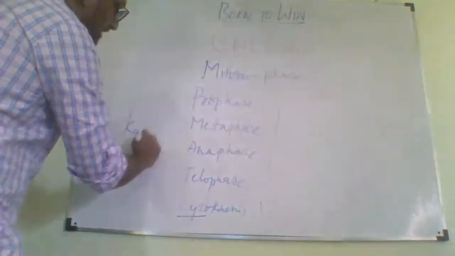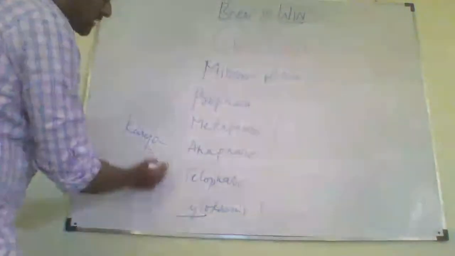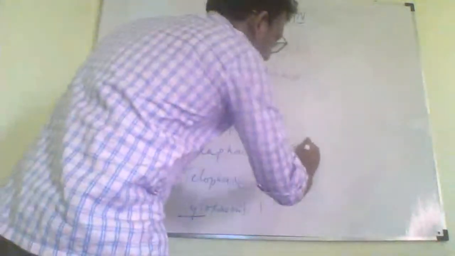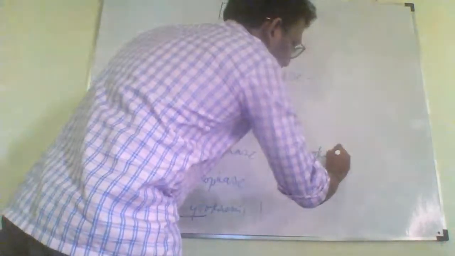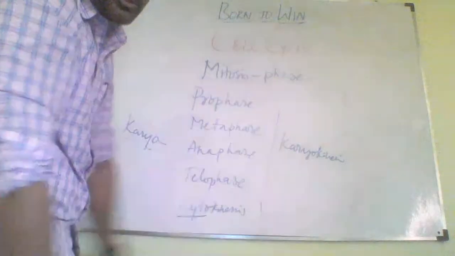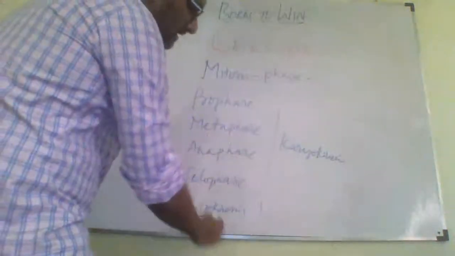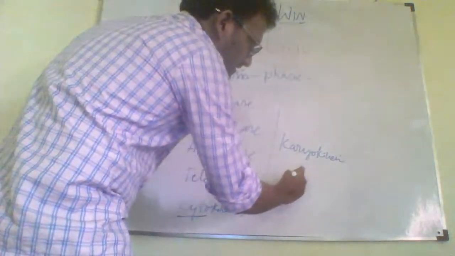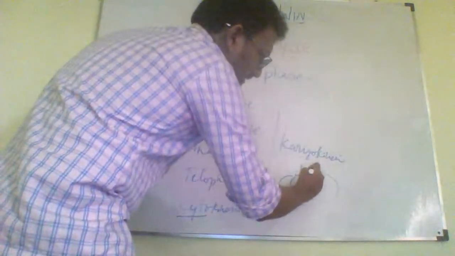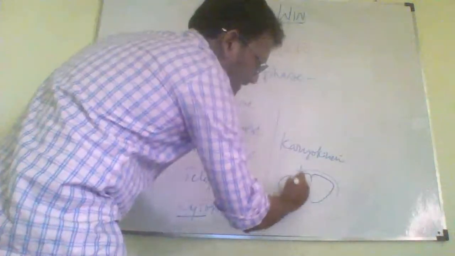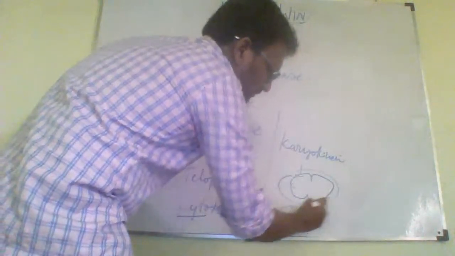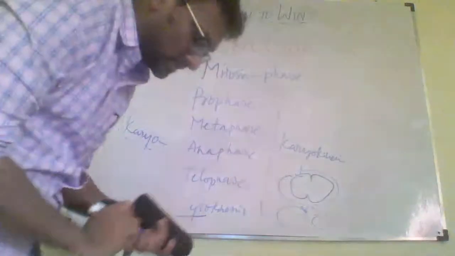Karyokinesis. Karyo means nucleus. Nuclear division is followed by cell division. This entire nuclear part we call karyokinesis, where the nuclear division would take place, then splitting, and then chromosome distribution, right? And then the cell enters into the next phase, where the cell cytoplasm would be divided to form two daughter cells.